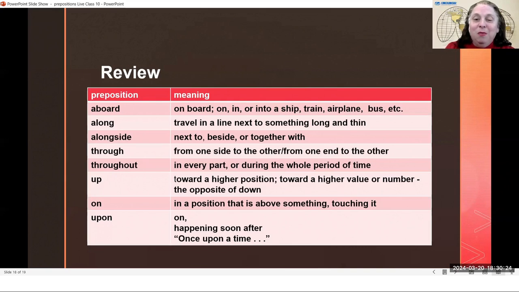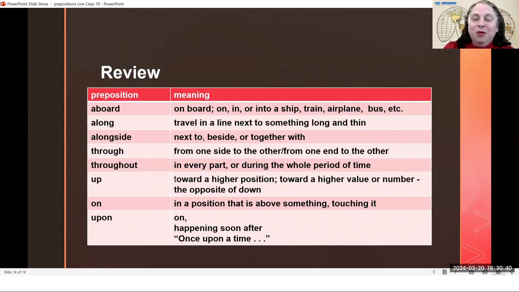Upon can also mean something that happens soon after. Upon hearing the news, she rushed to see her friend in the hospital. Or upon landing in the new country, we went directly to customs.